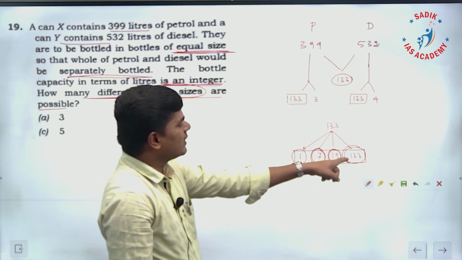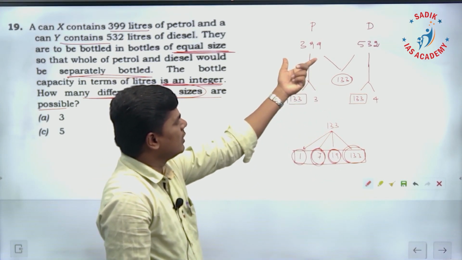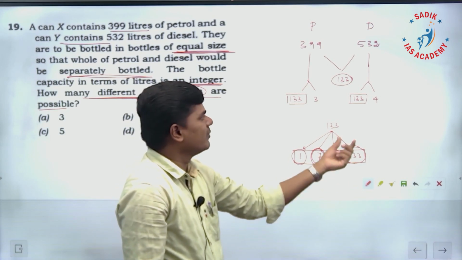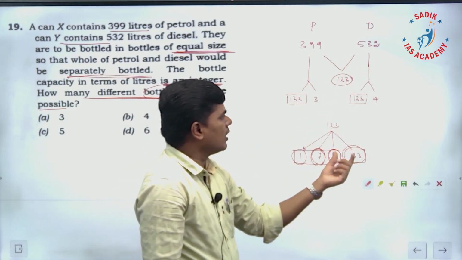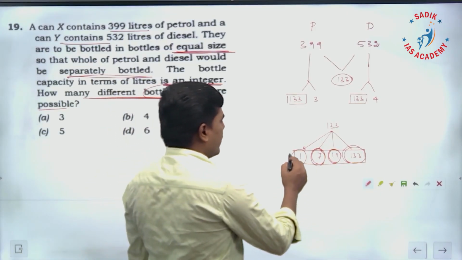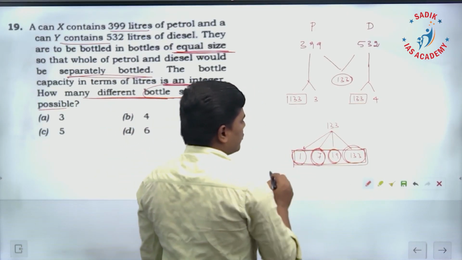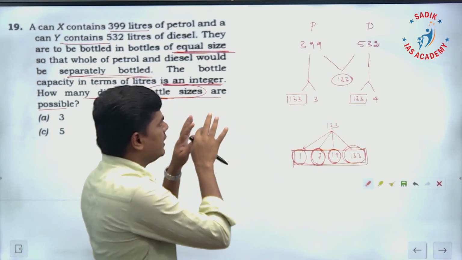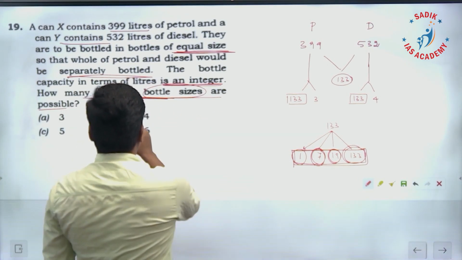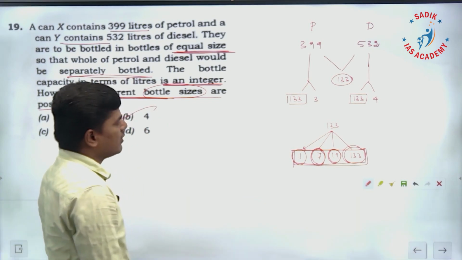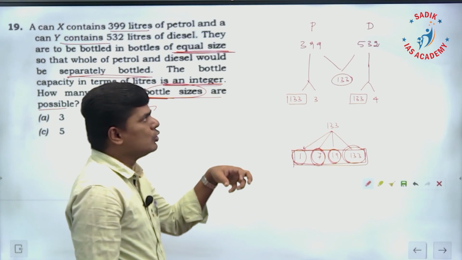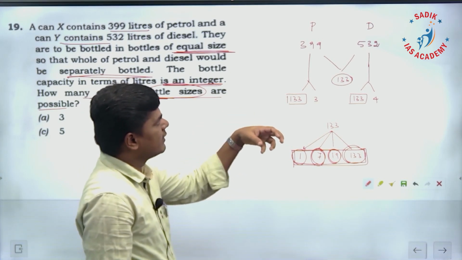See here, 133 means here you are going to have only 3 bottles of 133 liters. Similarly, here you will have 4 bottles of 133 liters capacity. So these are the bottle sizes we can have, so that we can bottle the petrol and diesel separately. So how many possibilities are there? 4. So option is B, answer is 4. So we can have 4 different bottle sizes to hold petrol and diesel separately.